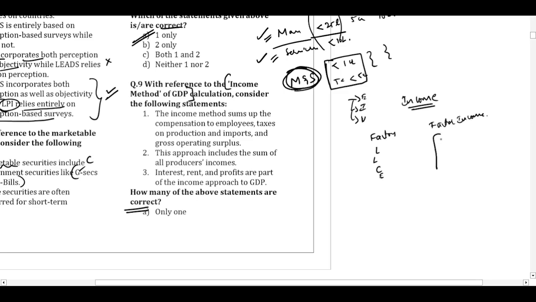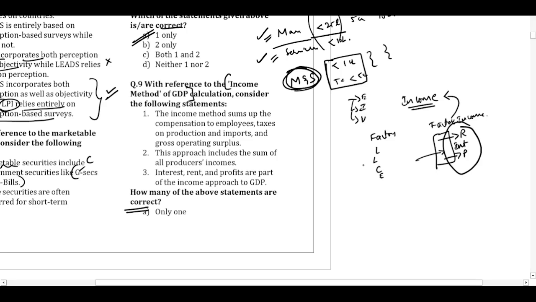So we will consider each of these factor incomes. For example, we have profit for entrepreneurship, then we have rent for the land, then we have interest for the capital. So the sum of all of these factor incomes is the income as per the income approach.